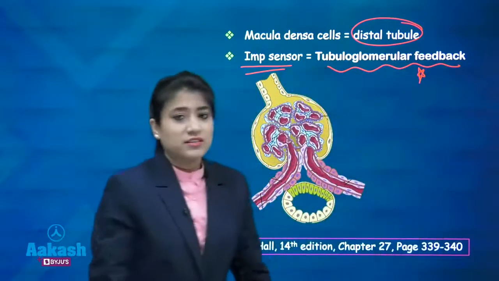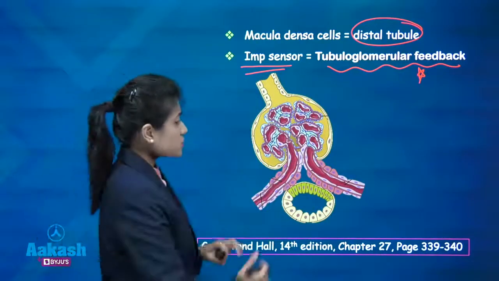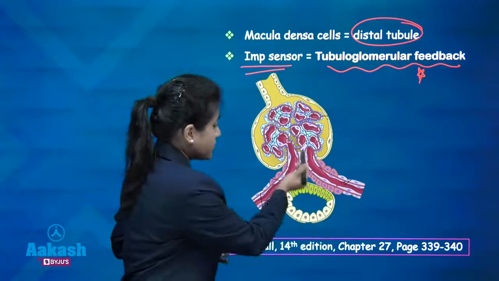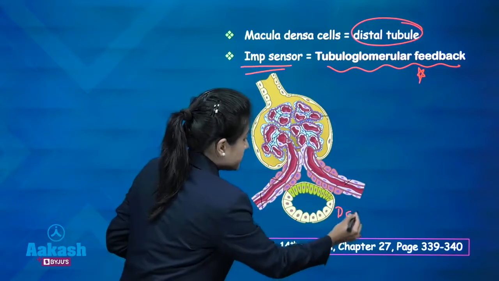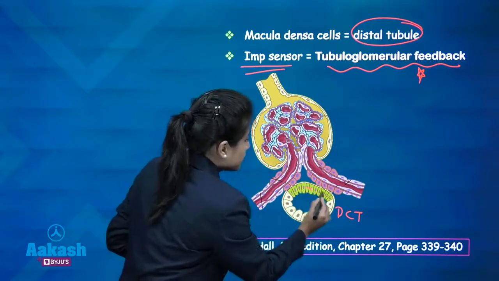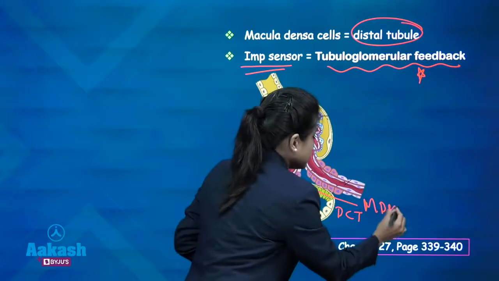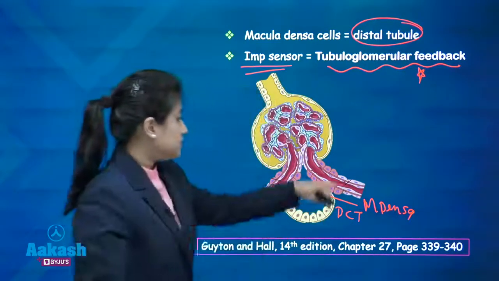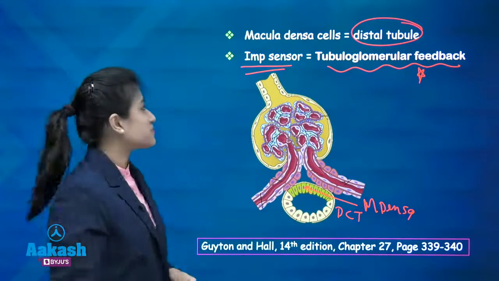Write it down. In this diagram you can see the efferent arteriole, this one is your DCT, and these modified cells are your macula densa cells. These structures together form the JG apparatus.